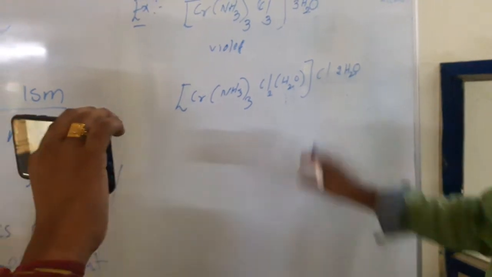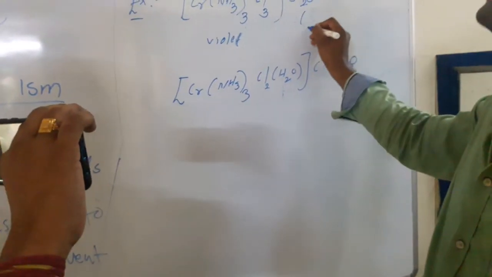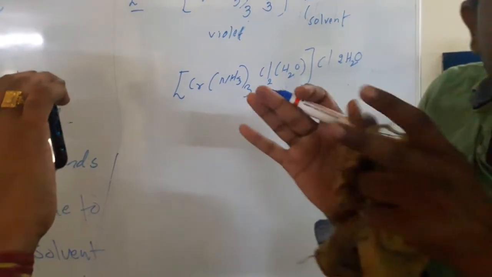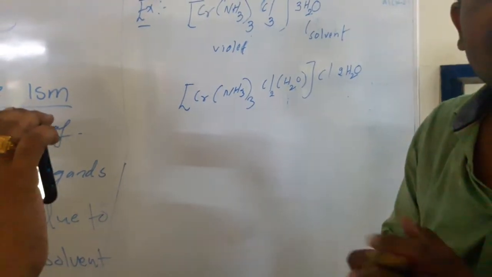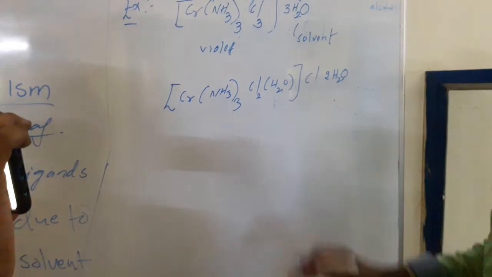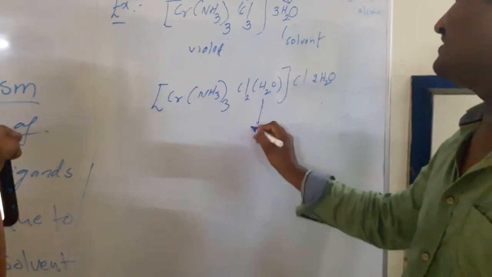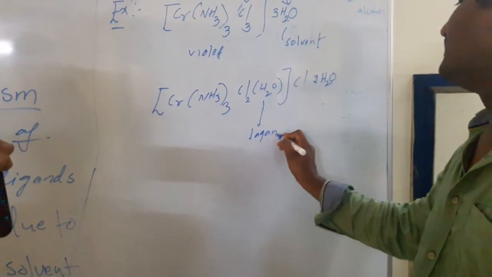So here water is a solvent. If water is present outside the complex, then it acts as a solvent. If inside the complex, it acts as a ligand.